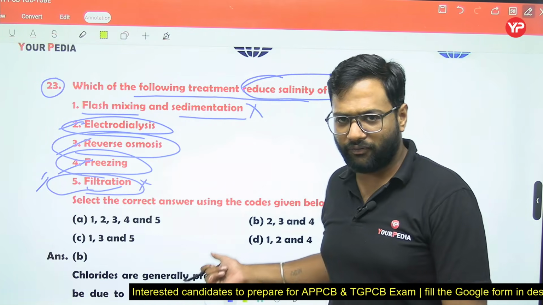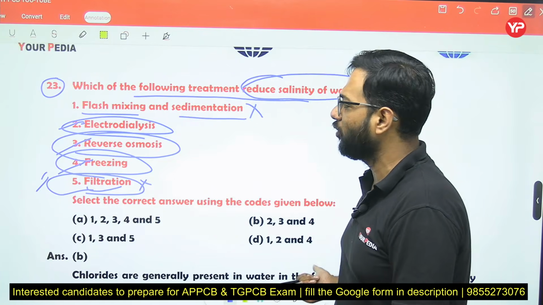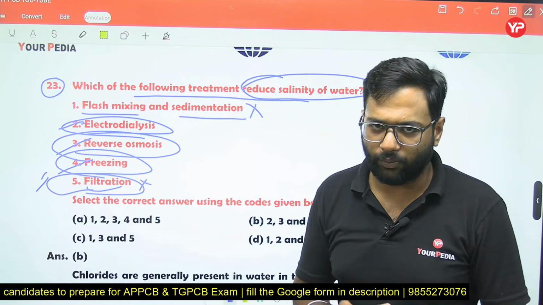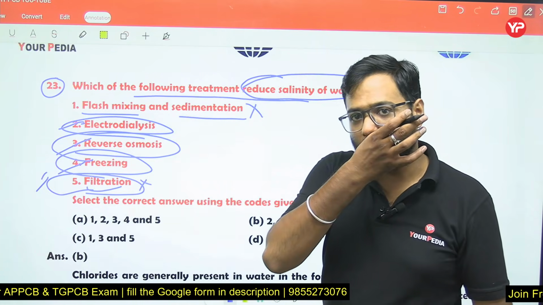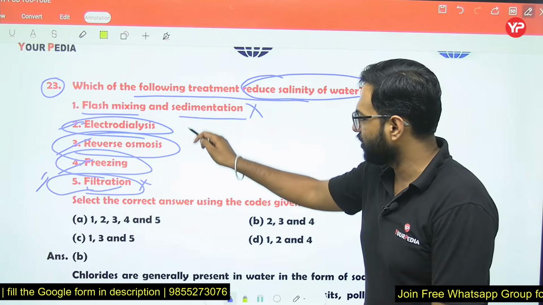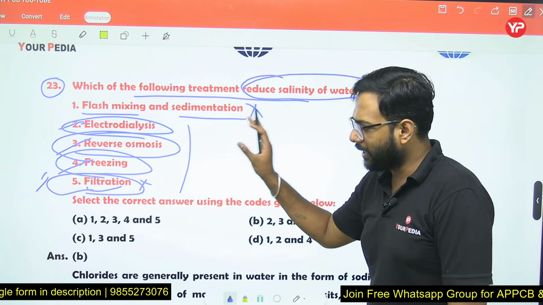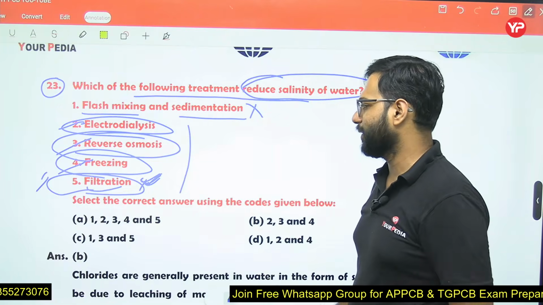But if filtration is given in the options along with 2, 3, 4, 5, then we will adopt filtration, because we have a nano filtration technique also, and ultra filtration technique. So in this filtration technique we can remove the salinity. So all these points can be used for the removal of salts. So remember this point, right?